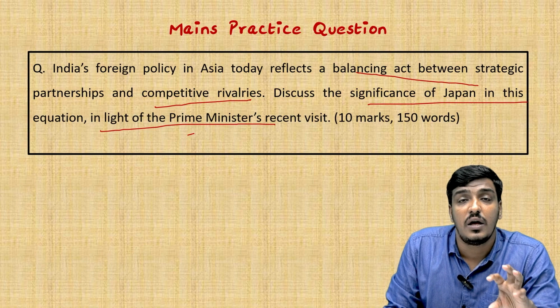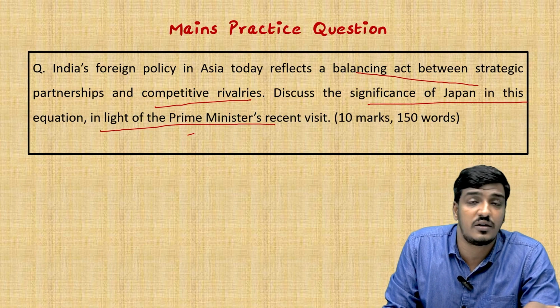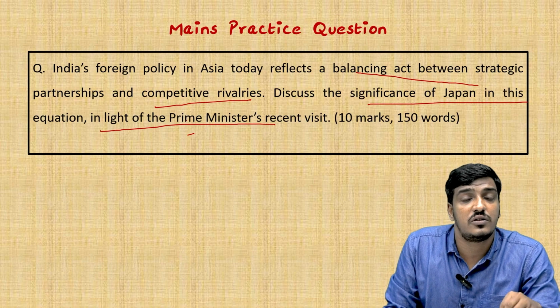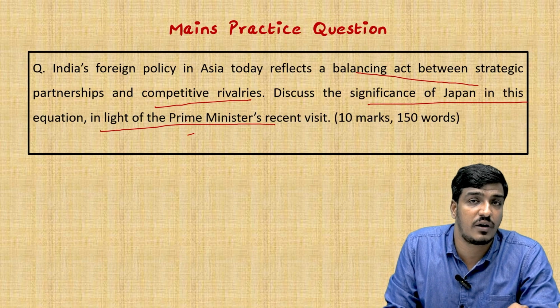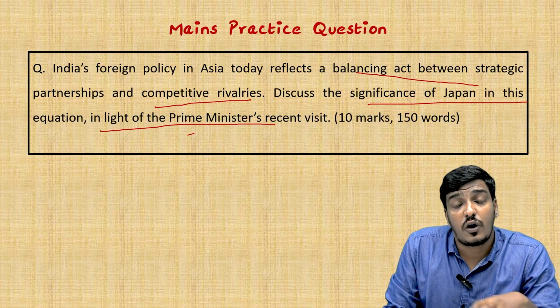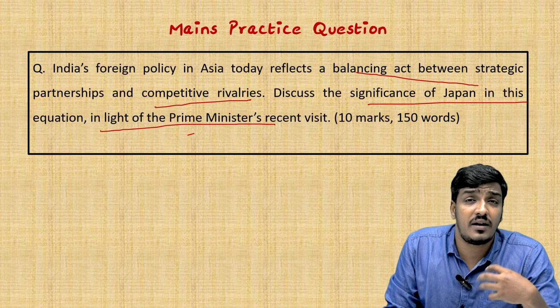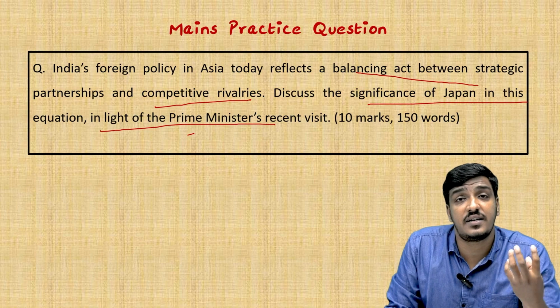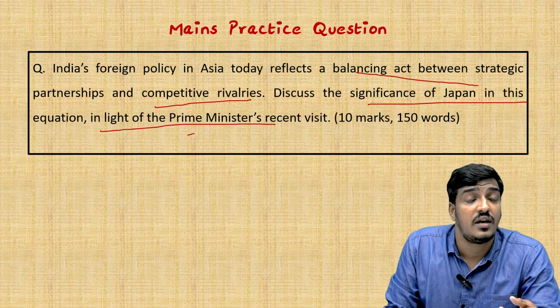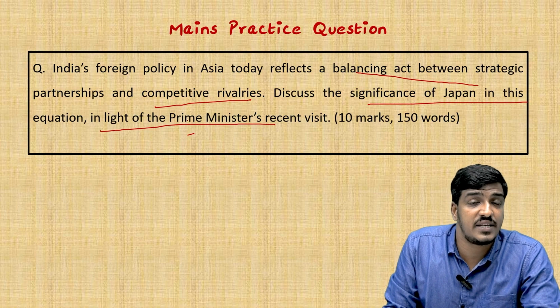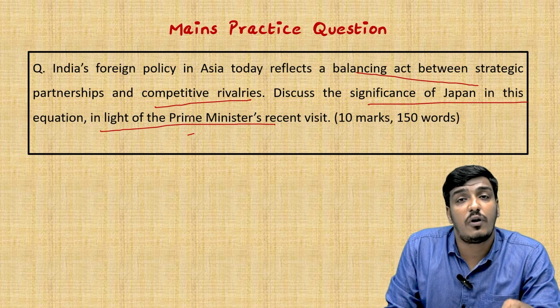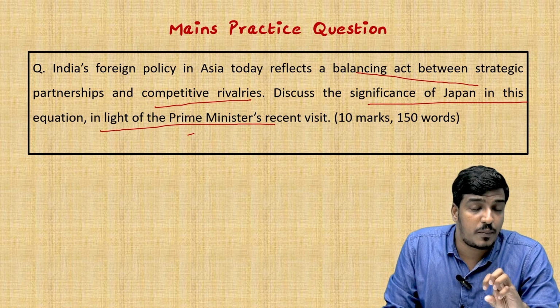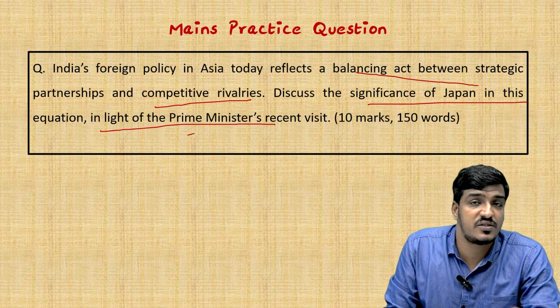So we have to discuss the article not excluding China, and the countermeasures taken by India with respect to these competitive rivalries. We also have to include the banks and other financing mechanisms and various multilateral organizations involved in this policy, which need to be addressed in this question.